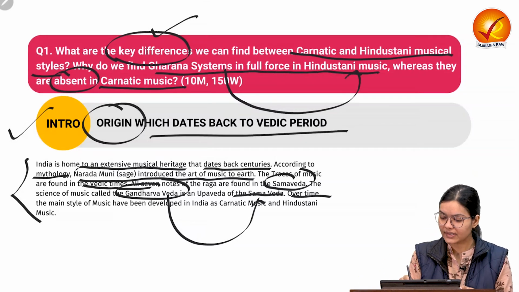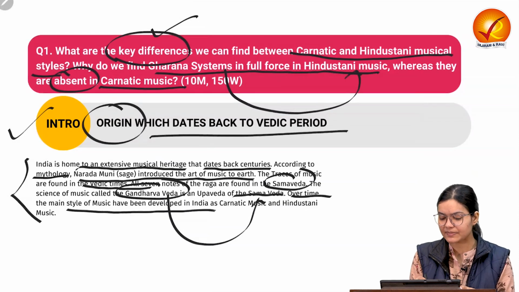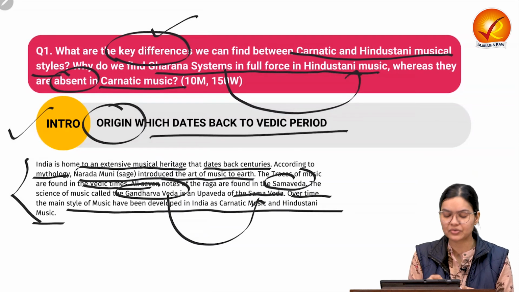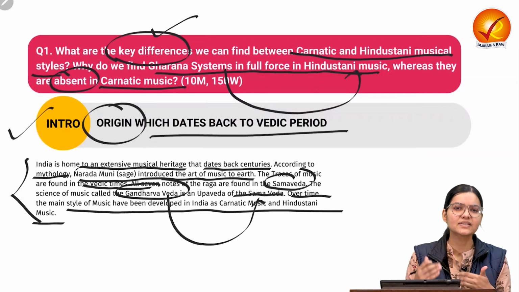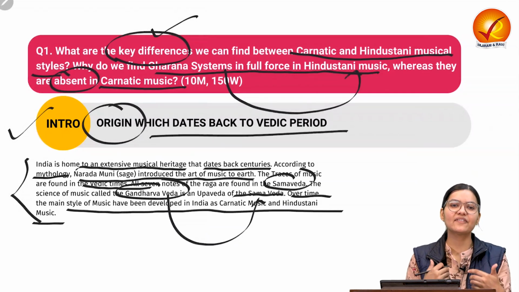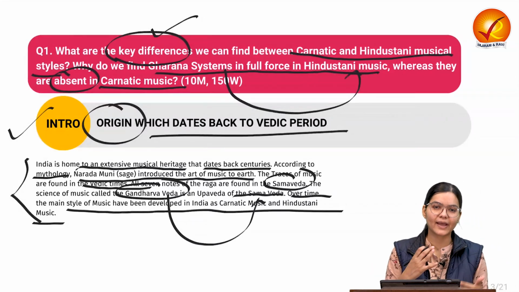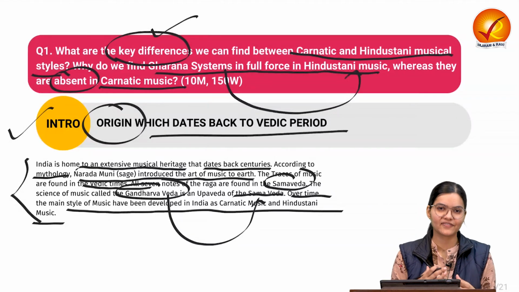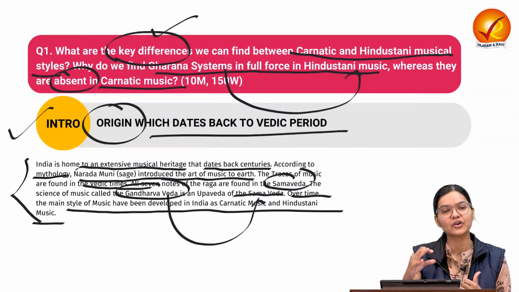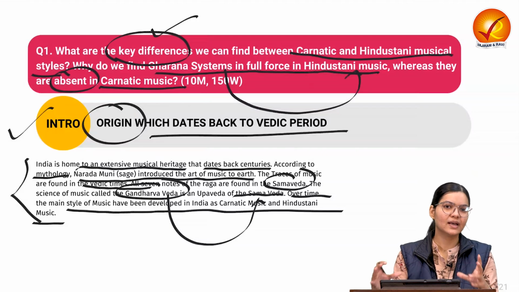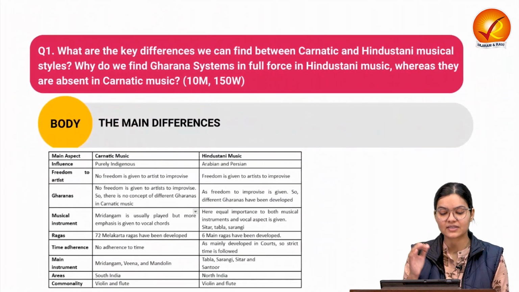Over time, the main styles of music developed in India as Carnatic and Hindustani musical styles, because these have some differences. That's why they have evolved separately as different musical styles. So here in the introduction, we provided some mythological and historical facts related to music, which will give your introduction a good holistic perspective. Let's come to the body.